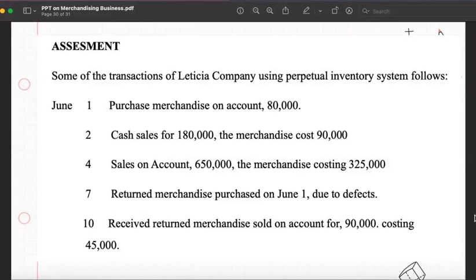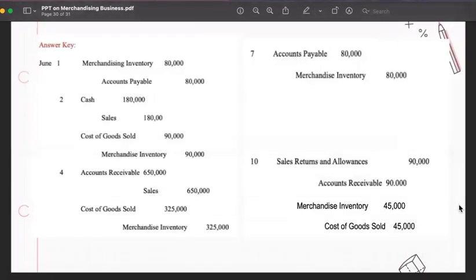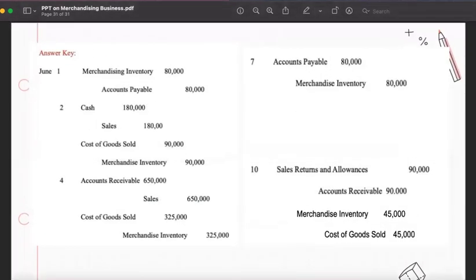On June 2, this is a cash sale. On June 4, this is sales on account or credit sales. On June 7, this is a purchase return. And on June 10, this is a sales return. So just pause the video and answer the activity. And then here are our answers.